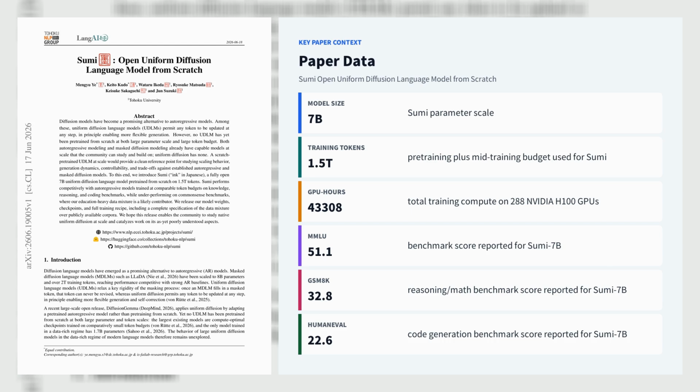The paper also reports exploratory generation behavior. Confidence-based sampling induces a visible commit order. Coding tasks retain near baseline accuracy up to 4 tokens per denoising step, and extra revision passes change at most 1% of final tokens without improving accuracy, suggesting that uniform diffusion offers flexible generation but not automatic self-correction in this setup.